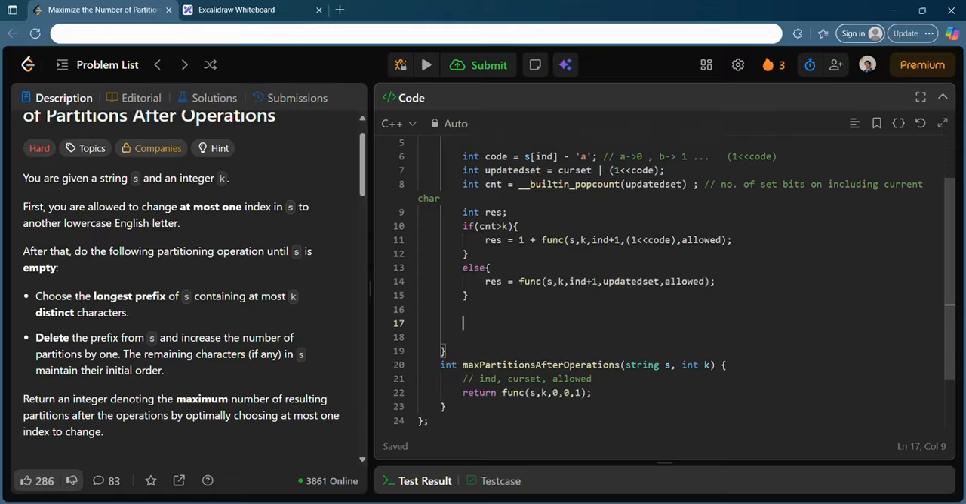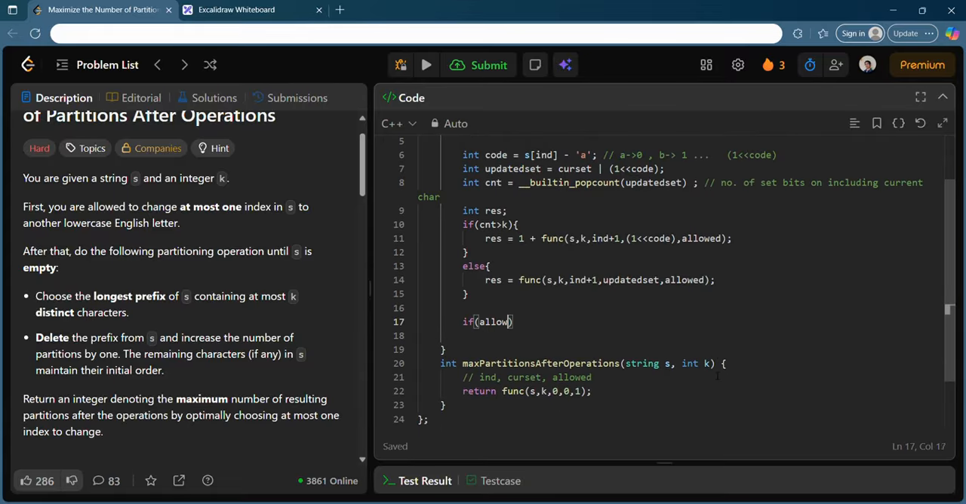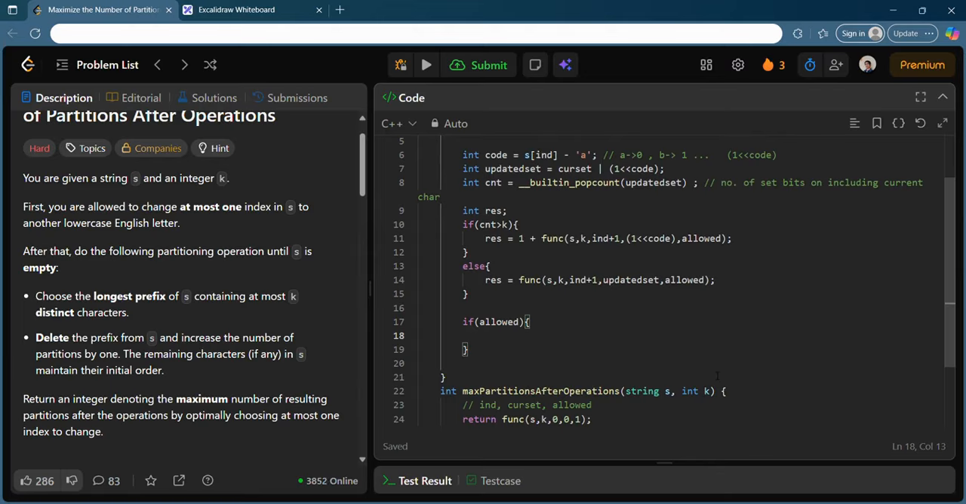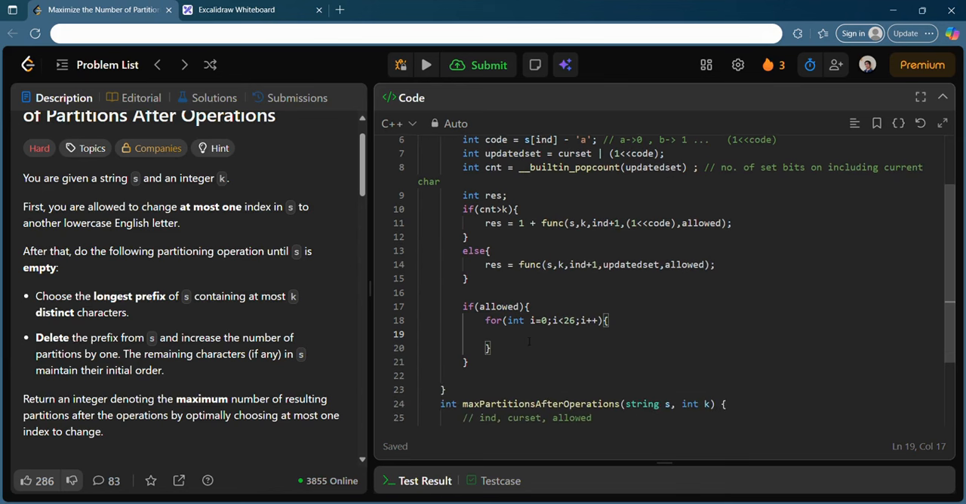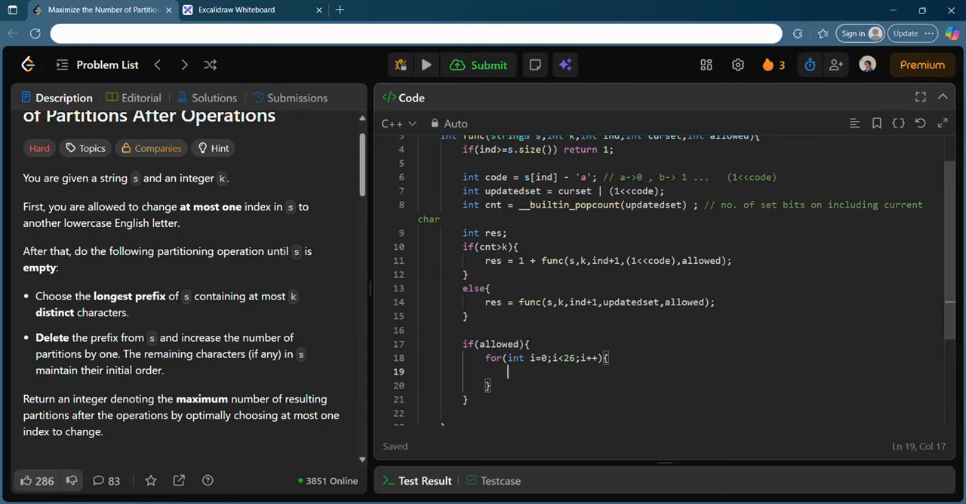Now you have done this thing, but hey, if you are allowed to change a string, let's try to do it, right? If you are allowed to change a string, why will I not do it? Because it will help me in increasing the partition. So I will choose to actually change the string. So this is actually a brute force solution, a brute recursive solution, which I am showing you at first. So what can I do in such a case? I can choose to update.